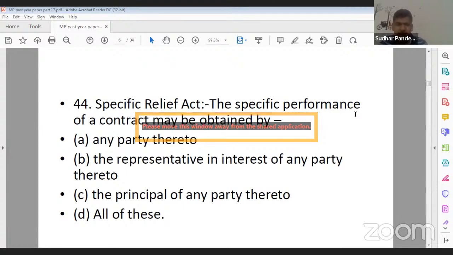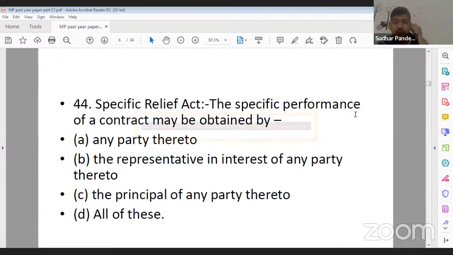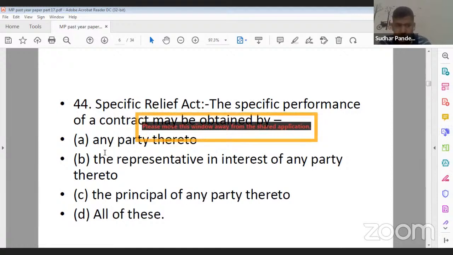The specific performance of a contract may be obtained by option A, any party thereto. Option B, the representative in interest of any party thereto. Option C, the principal of any party thereto. And option D, all of these. So 44, its correct answer is option D, that is all of these.